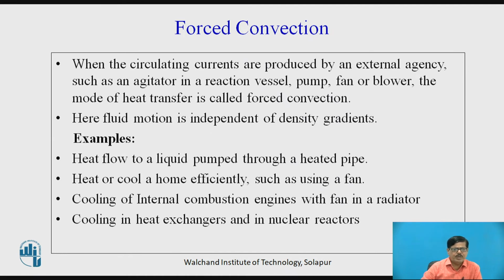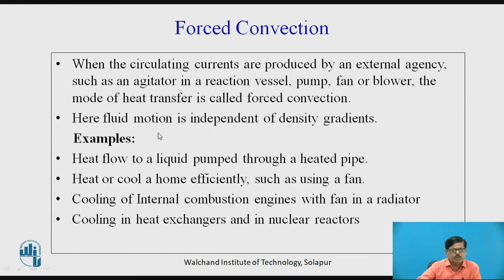But whenever the circulating currents are produced by external agency, such as agitator in a reaction vessel, if the liquid is there, we can also use pump. We can use fan or blower in case of air or gases. Then whenever we cause the motion of fluid because of some external agency or aid, it is called forced convection.